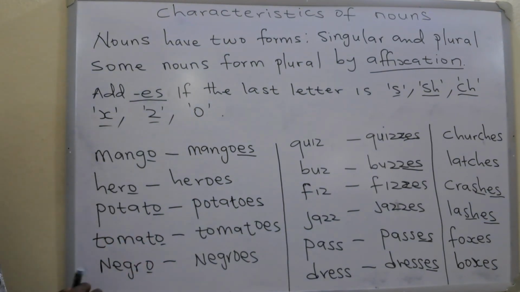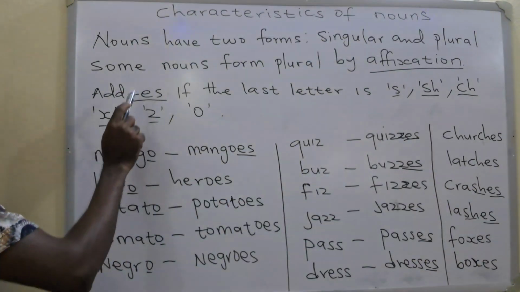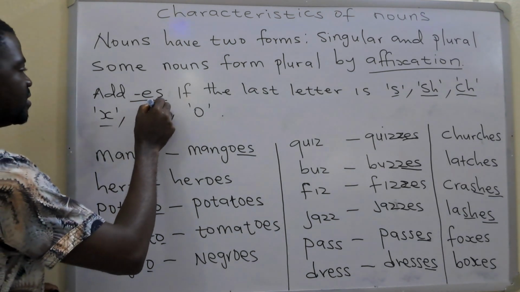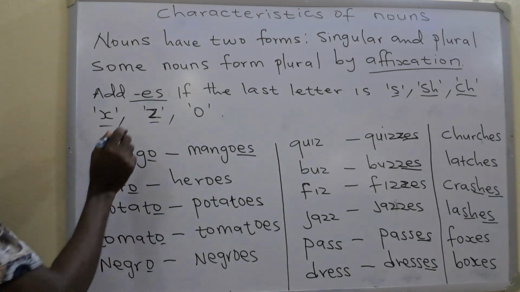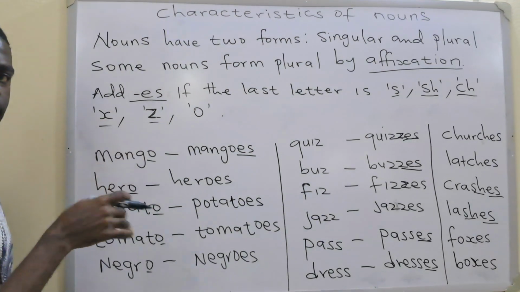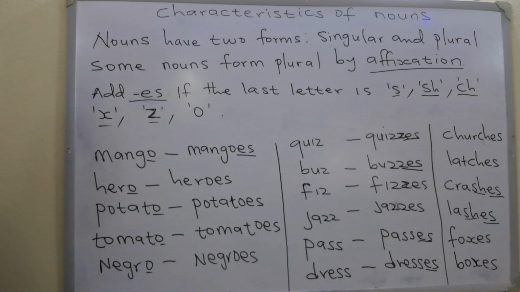So once your noun ends in any of these letters, you will simply add ES, except if it is the letter Z. If it is Z, then you will add another Z to the original one plus your ES to form your plural. All right?